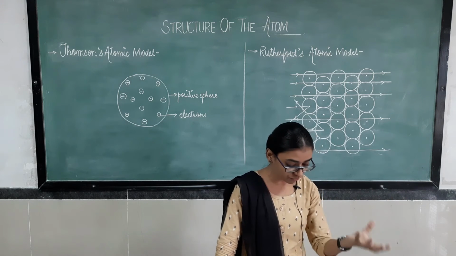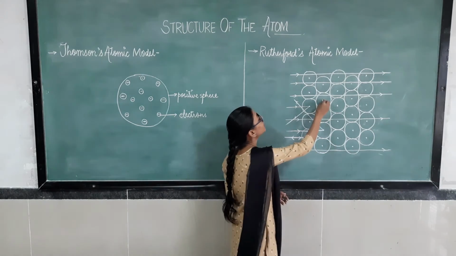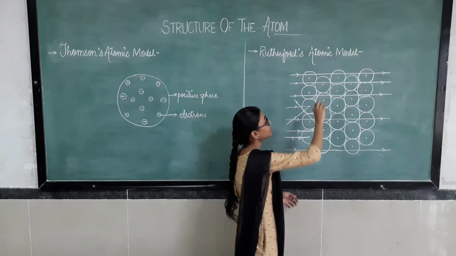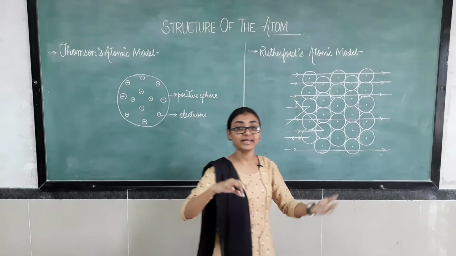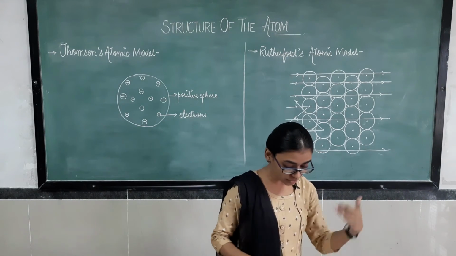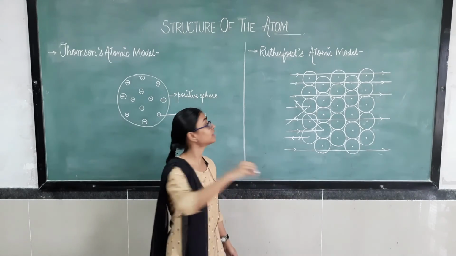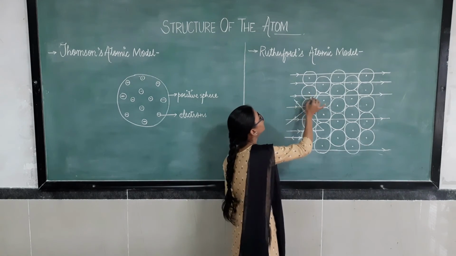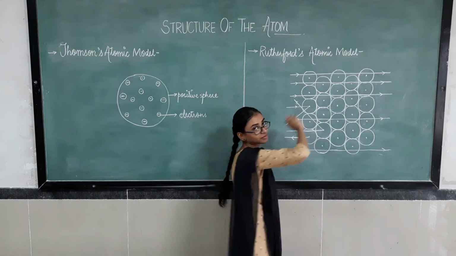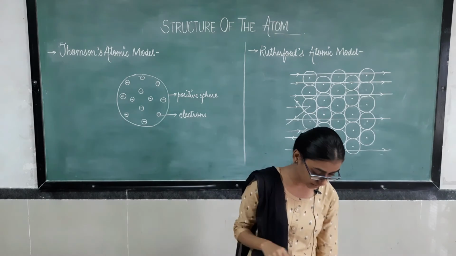Nearly all the mass of an atom resides inside the nucleus. From here he concluded that all the mass of the atom is residing inside the nucleus. The electrons revolve around the nucleus in a circular path. Here also he concluded one thing, that electrons revolve around the nucleus in a circular path.